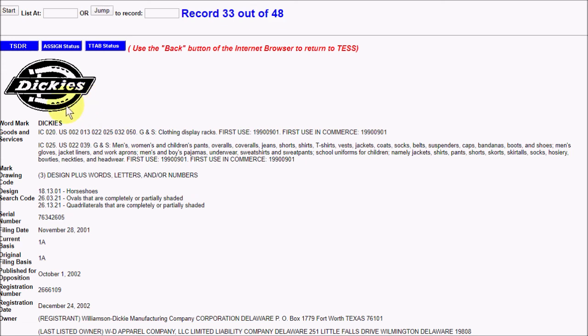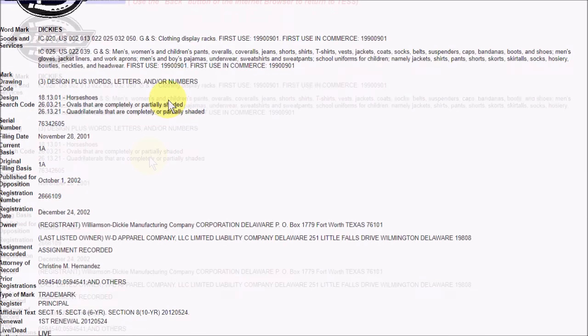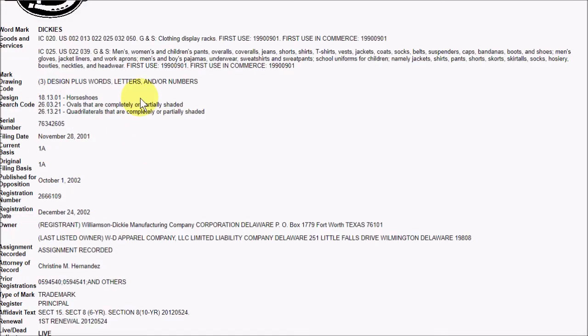Not every entry is going to have a picture, but it's very helpful when there is a graphic supplied, and the rest of the entry explains the dates of that trademark, what it's used for, who you can contact about it, and other such information.